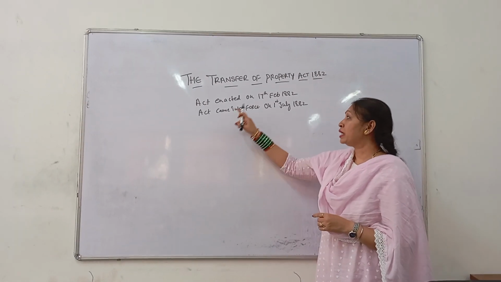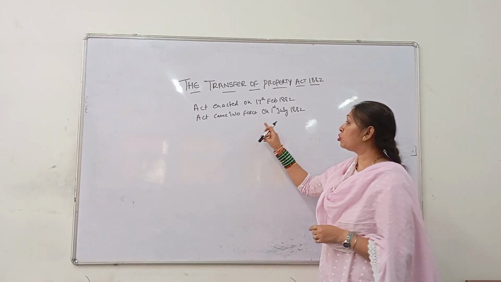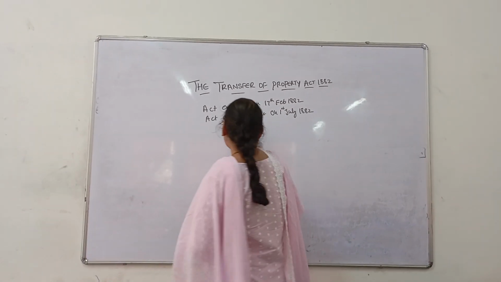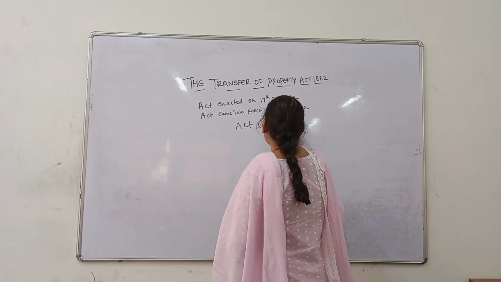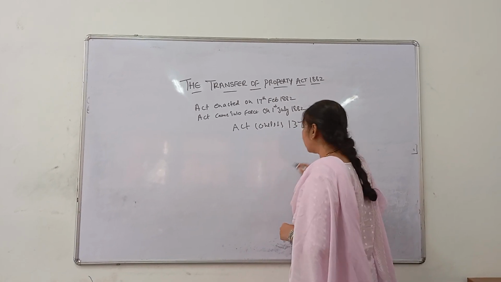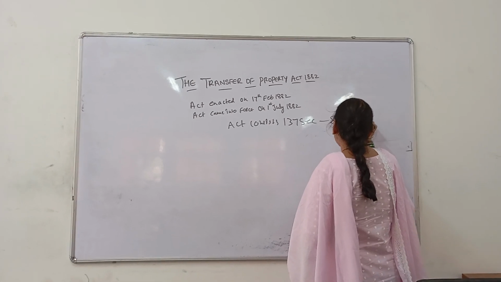The Act was enacted on 17th February 1882 and it came into force on 1st July 1882. This Act consists of 137 sections divided into 8 chapters.